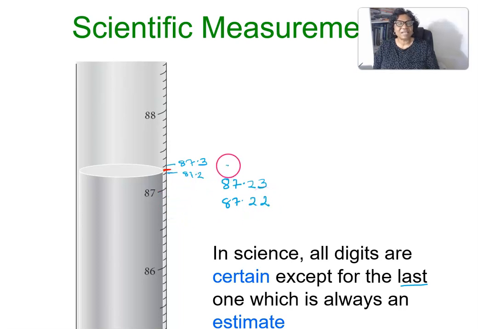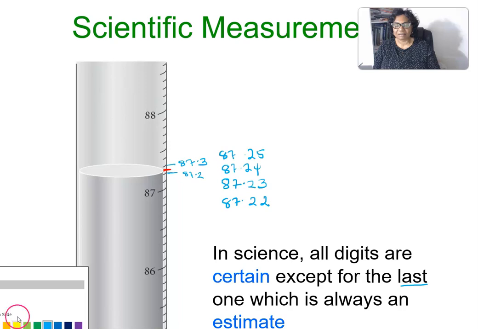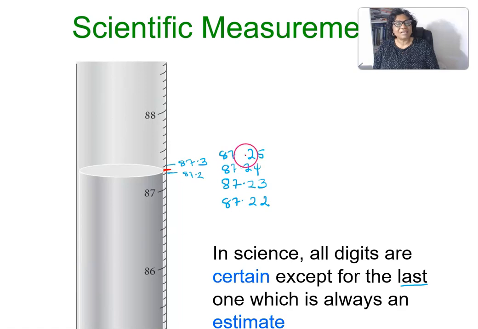Another person can say it is 87.24. Some other person can say it is 87.25. If you notice, all of us here are seeing this 87.2 exact.